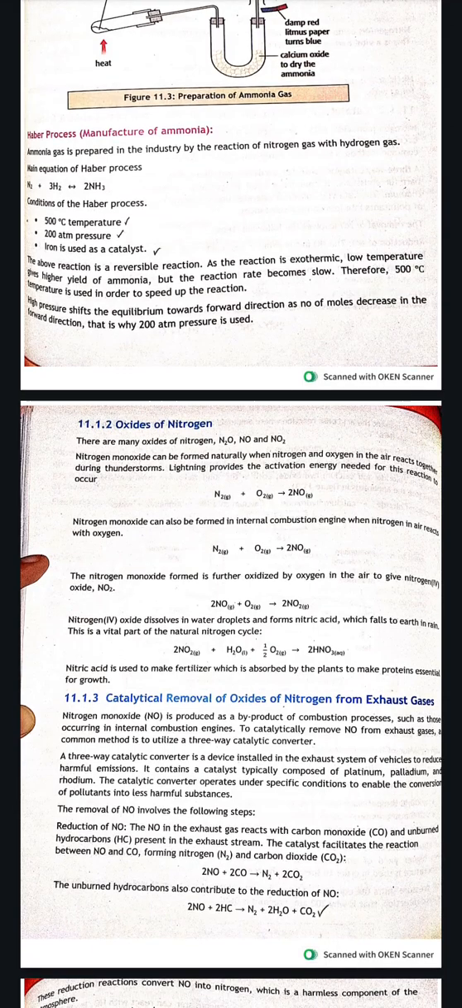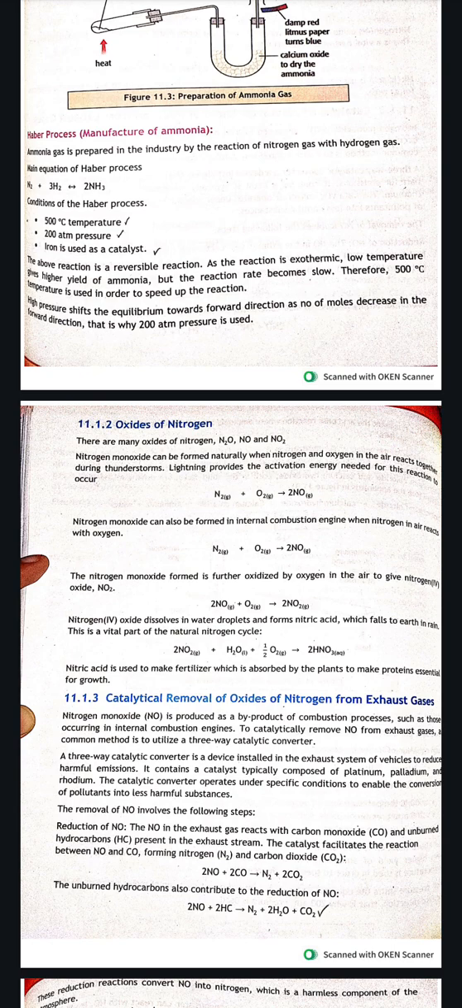Haber process, which is the manufacturing of ammonia. Ammonia gas is prepared in industry by the reaction of nitrogen gas with hydrogen. The main equation is N2 plus 3H2 gives us 2NH3. Conditions are 500 degrees C temperature, 200 atm pressure, and iron is used as the catalyst. The above reaction is a reversible reaction. As the reaction is exothermic, low temperature gives a high yield of ammonia, but the reaction rate becomes slow.